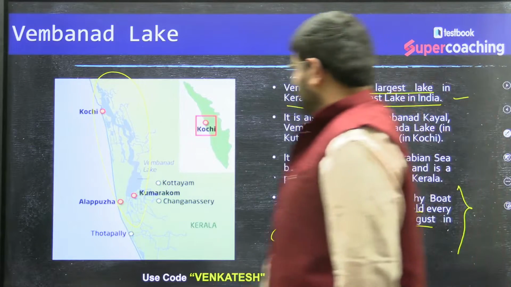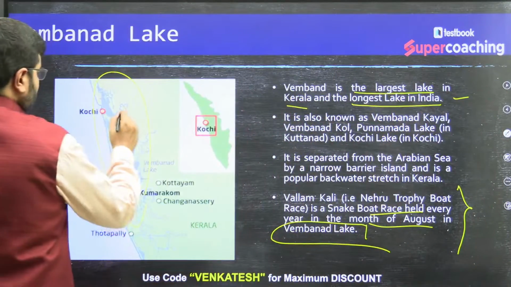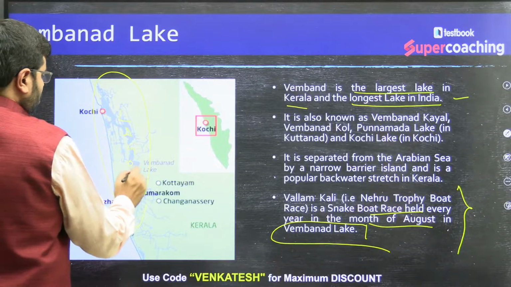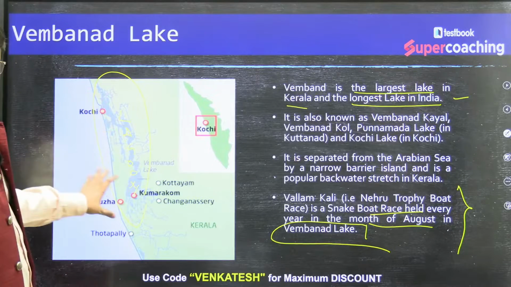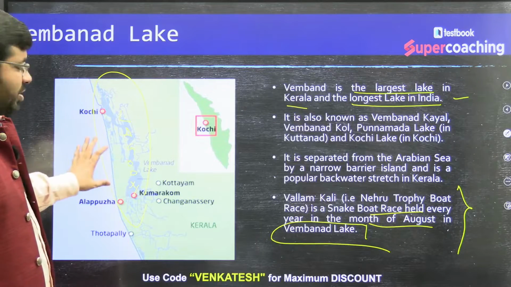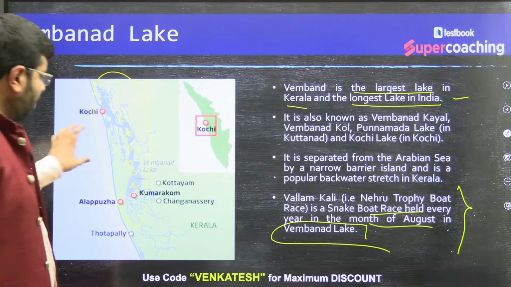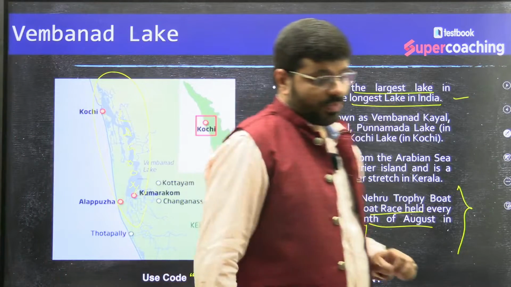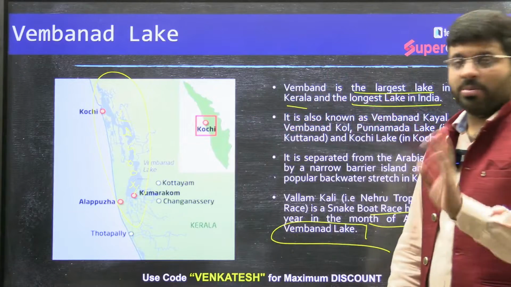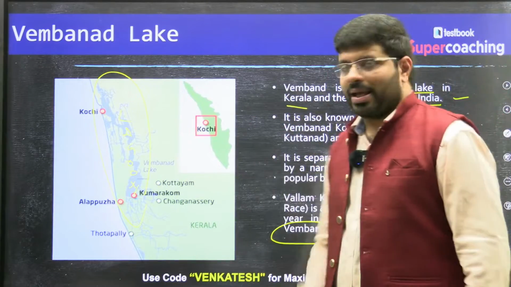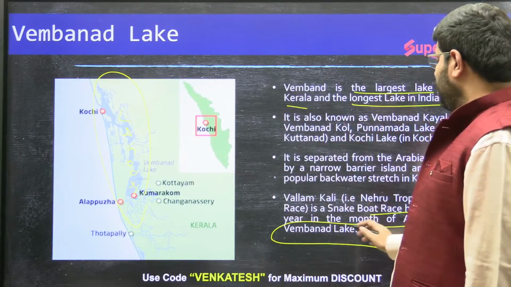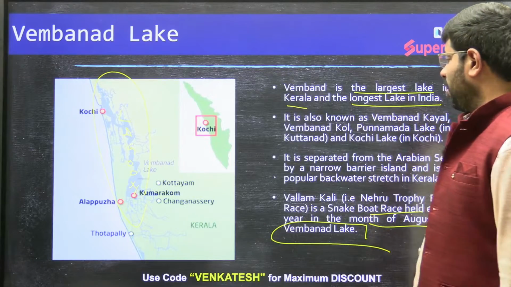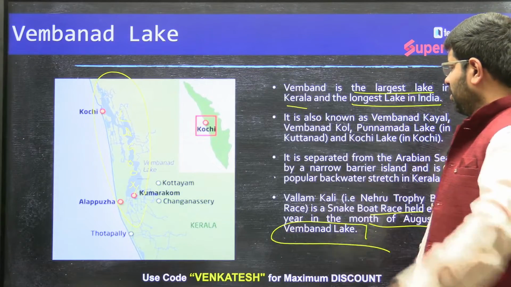Now, this is what I can call also a lagoon, because there is a minor land separating the minor water body from the mainland. This is also a lagoon. So simply remember, Vembanad Lake, Kerala, part of the boat race is what I want you to remember. Beyond that, nothing much of an example.